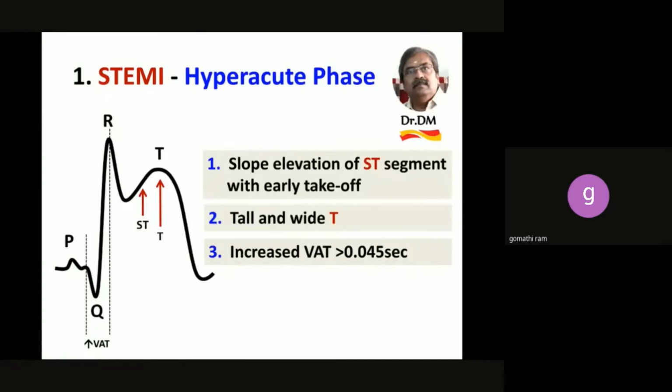Now look into the T wave. It is tall and wide. All along we were talking about inverted T waves. Here it is tall and wide. You can remember another point called increased VAT. So in the hyperacute phase: slope elevation of ST, tall and wide T, increased VAT.